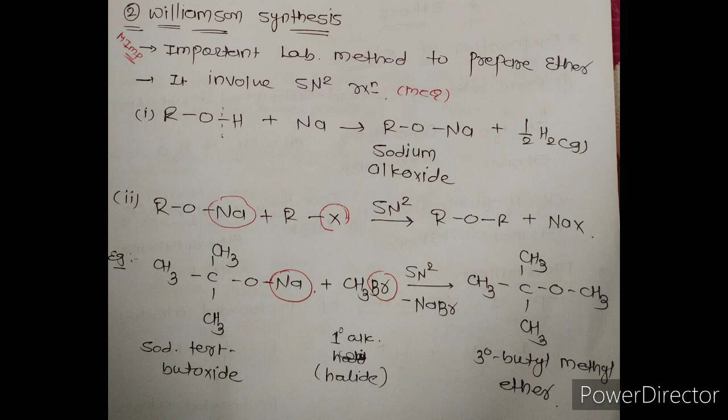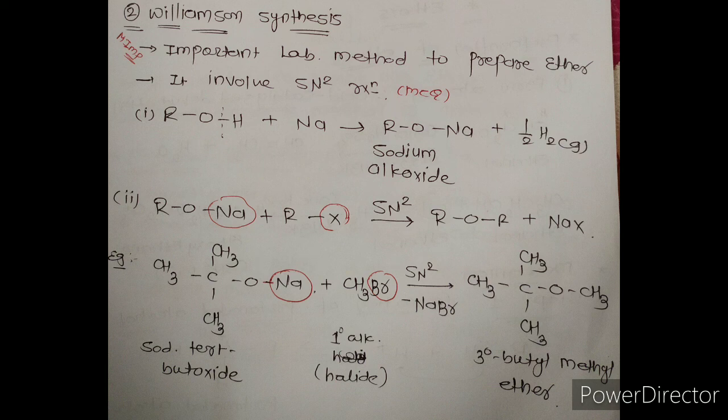Here the meaning of SN2 is: 2 means bimolecular, S means substitution, and N means nucleophilic. SN2 means bimolecular nucleophilic substitution reaction, which we will discuss in chapter number 10. Now, first of all, alcohol reacts with sodium metal and forms sodium alkoxide and dihydrogen gas.